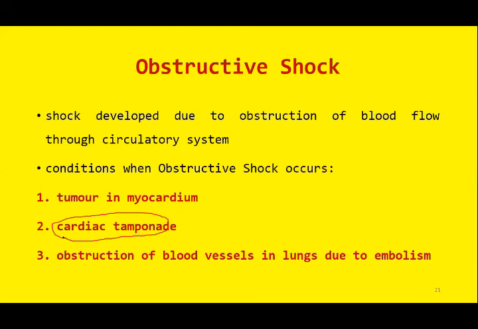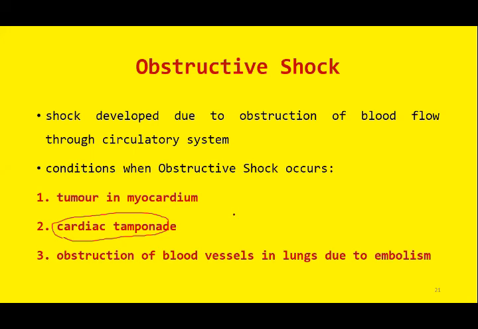The space between these two layers is known as the pericardial space, and the fluid present within it is known as pericardial fluid. Sometimes there is excessive accumulation of pericardial fluid within the pericardial space. This abnormal excessive accumulation is known as pericardial effusion.